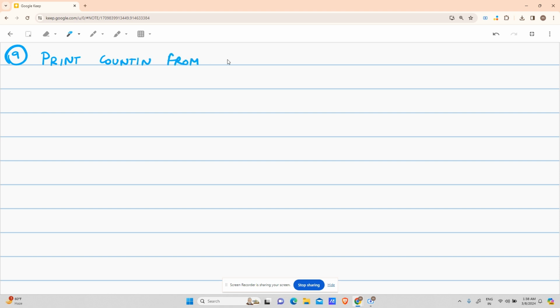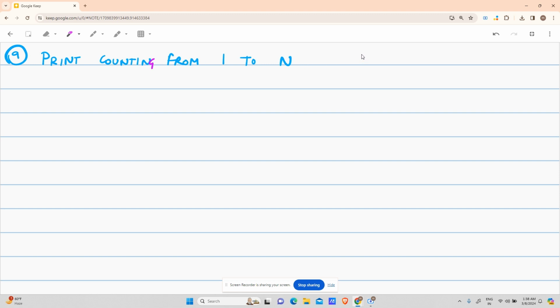from 1 to n. Now this is an interesting problem. I'm sure many of you will fall, especially if you are doing coding for the first time. So for that reason, I want you to pause the video and try it on your own. If you are able to solve it, very good. You have got a brilliant mind, right? If you are not, extra good. Why extra good? Because you will be able to learn, right? Okay. So I hope you have paused the video and tried on your own, right?